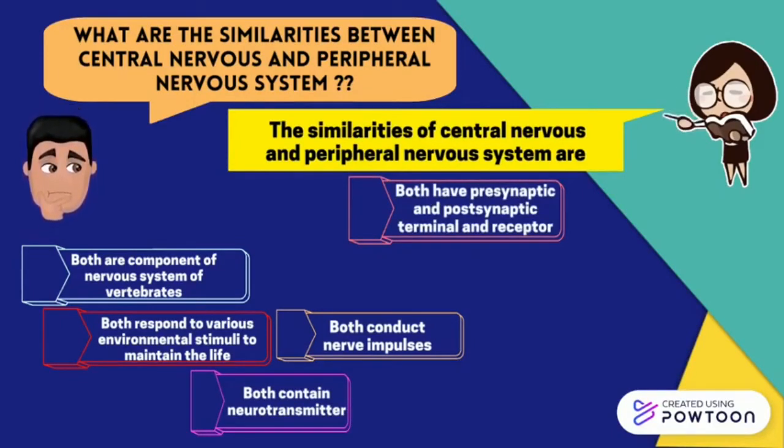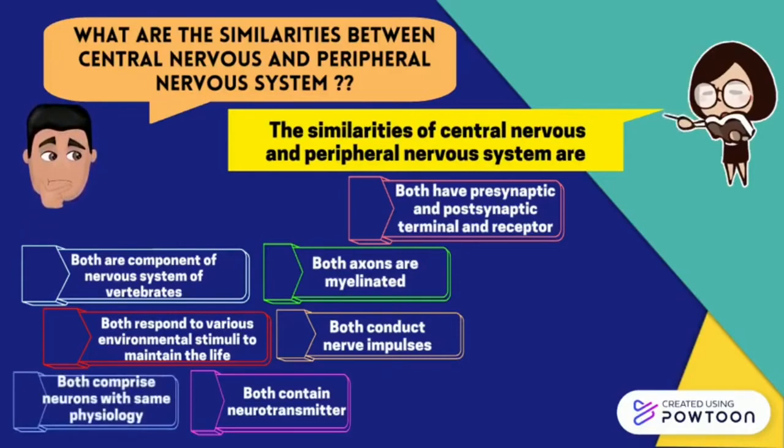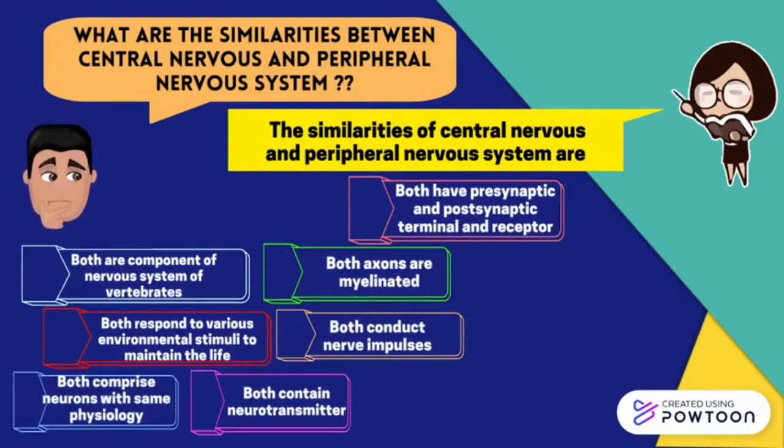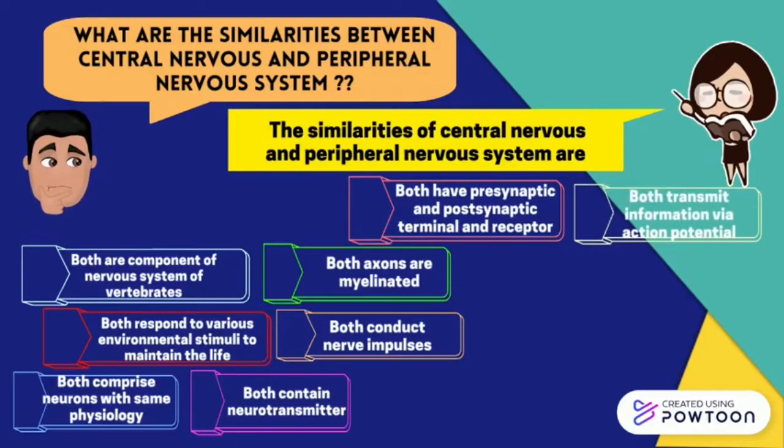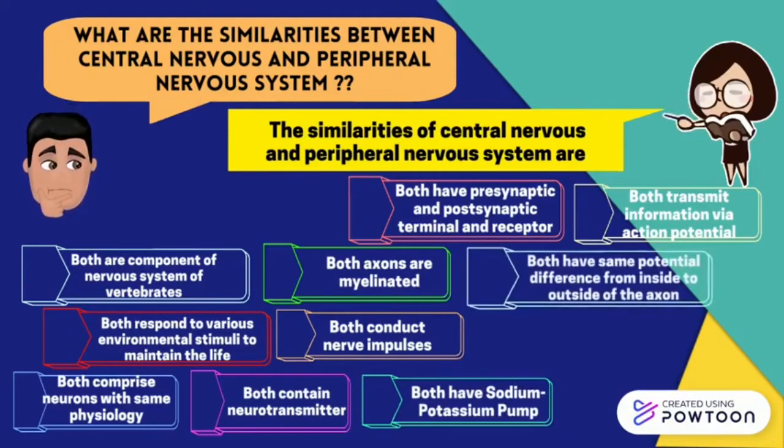Then, both CNS and PNS are myelinated by oligodendrocytes and Schwann cells respectively to unsheath the neuronal axons for maintaining the cell function. They both comprise neurons with the same physiology. The next similarity between CNS and PNS is they both also transmit information via action potential and have sodium pump. Then, CNS and PNS have the same potential differences between the inside and outside of axon during the nerve impulse transmission.